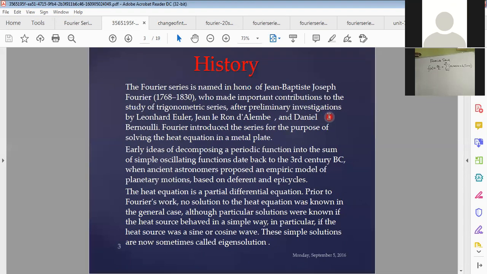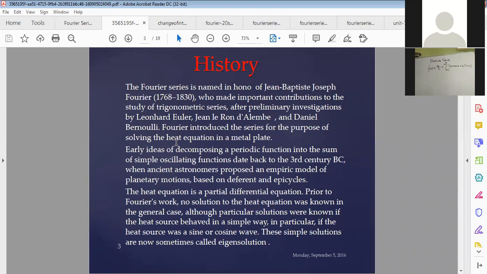After preliminary investigations by Euler, Jean d'Alembert and Daniel Bernoulli, Fourier introduced the series for the purpose of solving the heat equation in a metal plate. This is the background of the discovery of Fourier series.